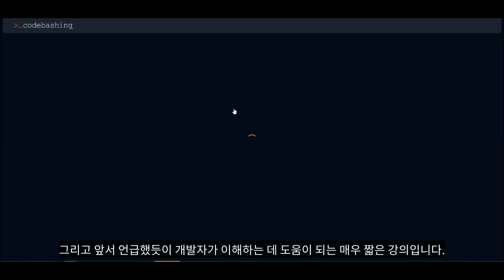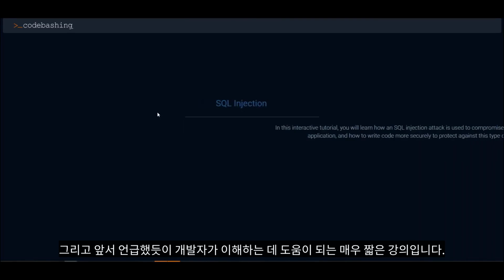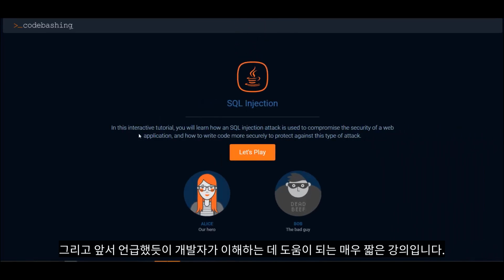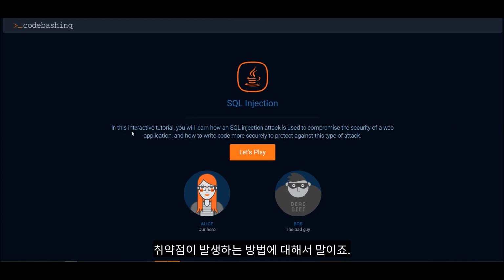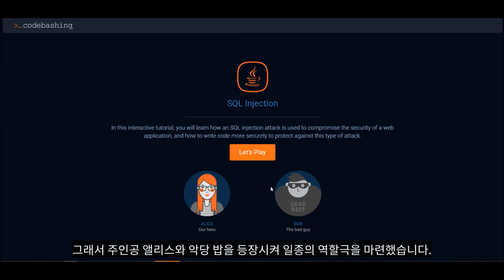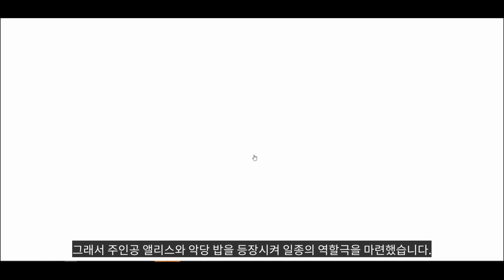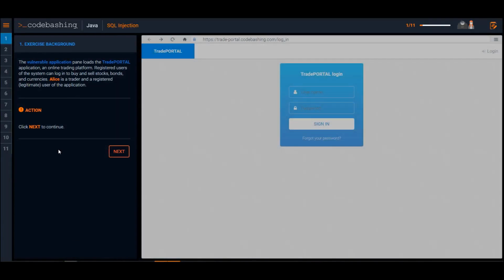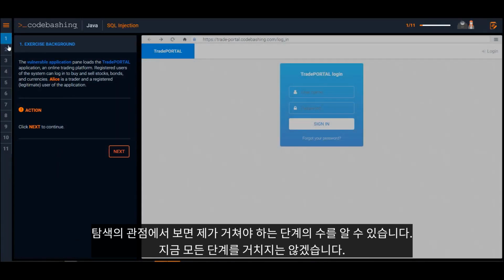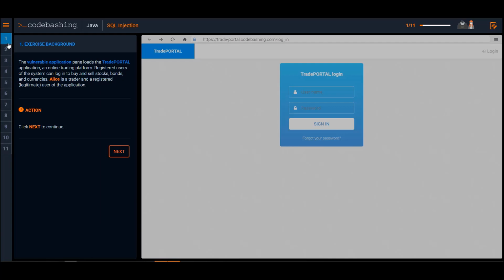As I had mentioned earlier, it's a very short lesson that helps the developer understand how a vulnerability occurs. What we do differently is we set up the how, the why, and the what. We set up a role play environment here with Alice the hero and Bob the bad guy. And from a navigation perspective, you'll see the number of steps that I need to go through, and I won't go through all of these.